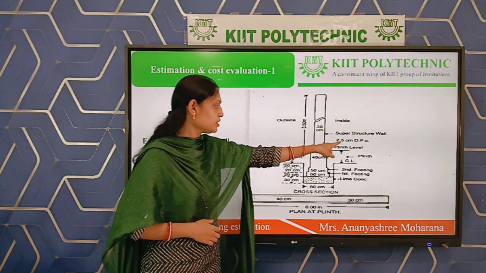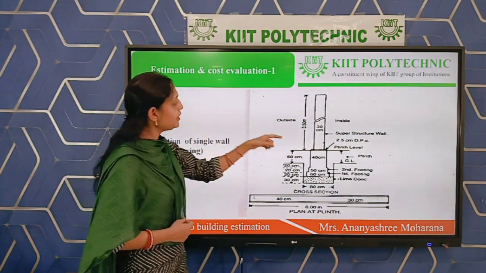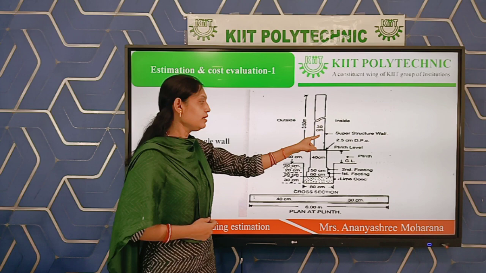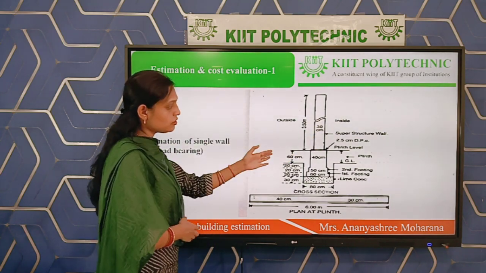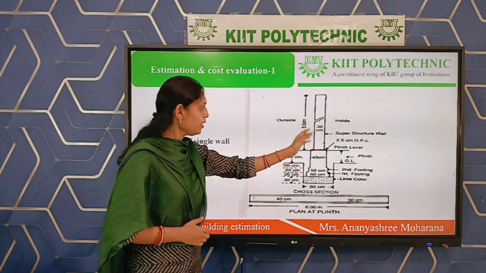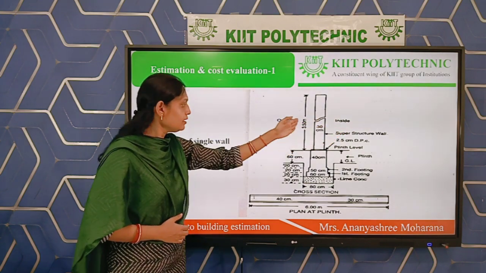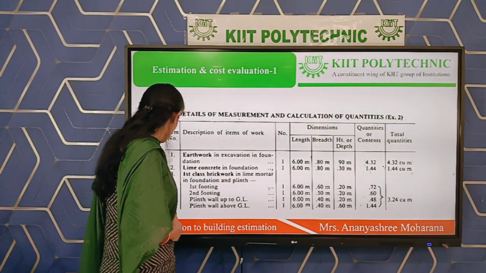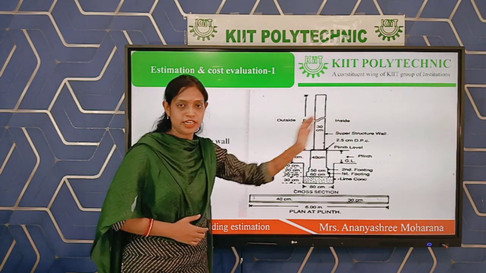Next is superstructure. Above the plinth, a wall is provided, whose height is 3.5 meter and width of the wall is 30 centimeter. In this drawing, you can mark this is the cross section of the wall. This side is the inside of the wall, that means the room side, and this side is the outside of the wall.